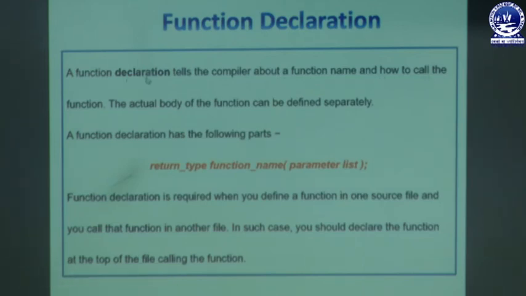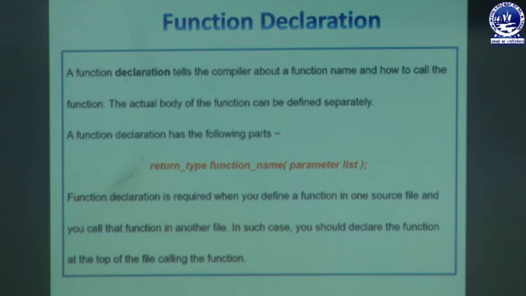That means the declaration of the function informs the compiler what the name of the function is and how it should be called. The actual body of the function can be defined separately, because there are two concepts: function declaration and function definition, or the body of the function.